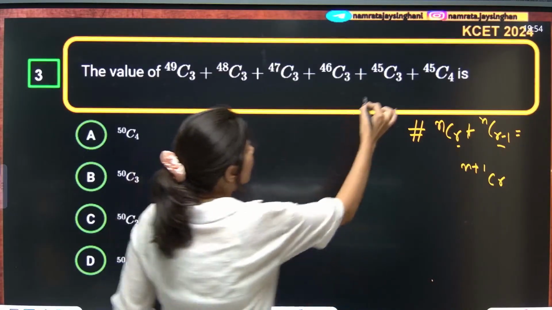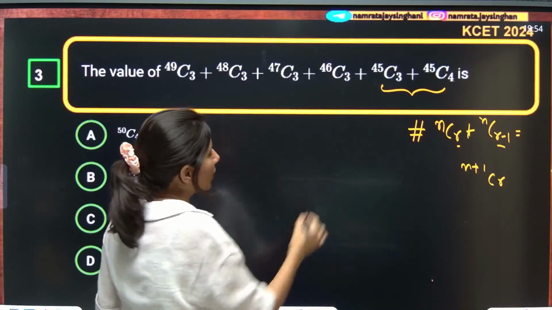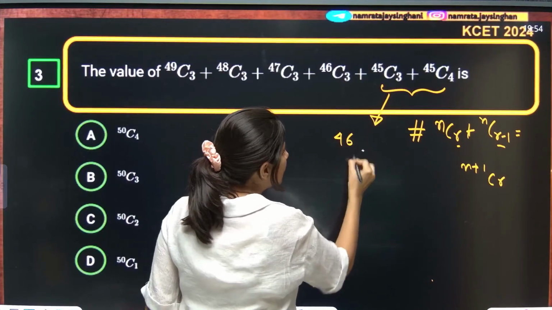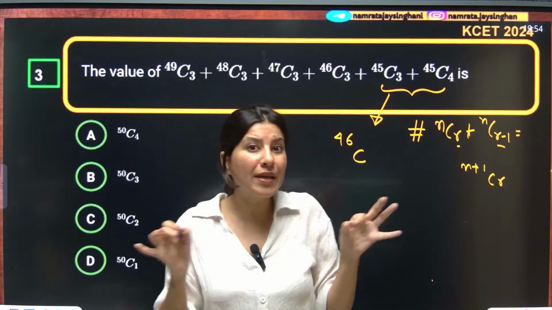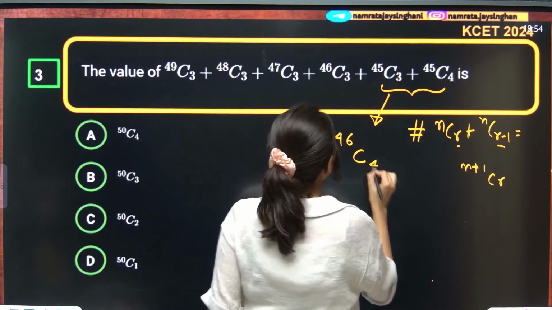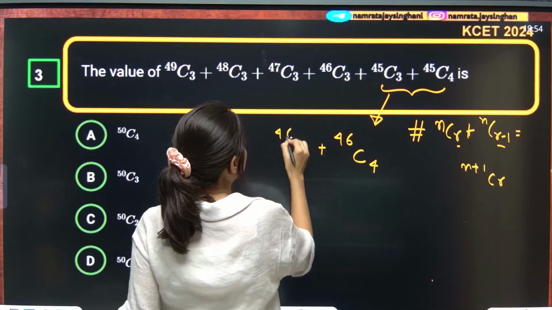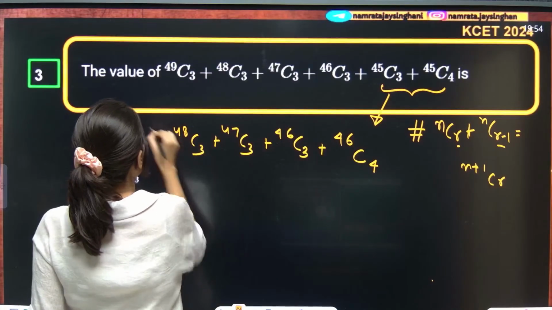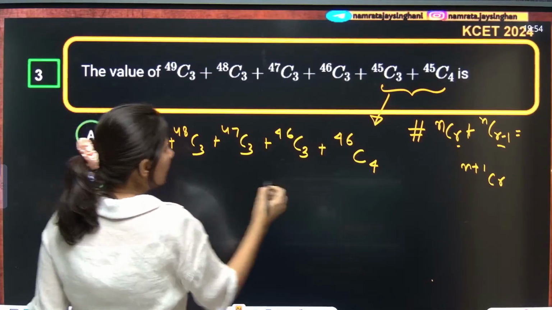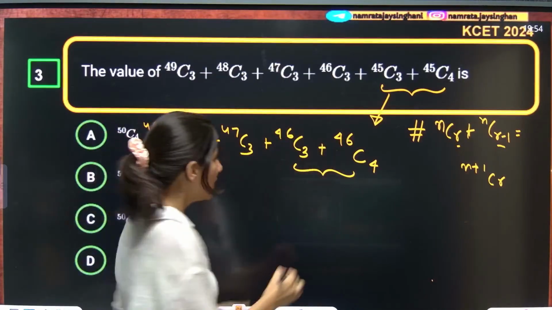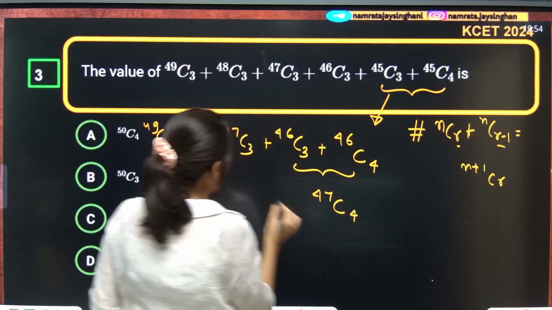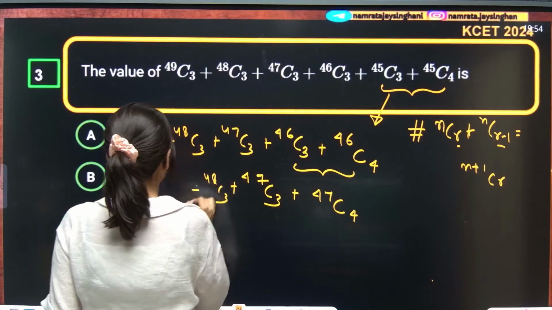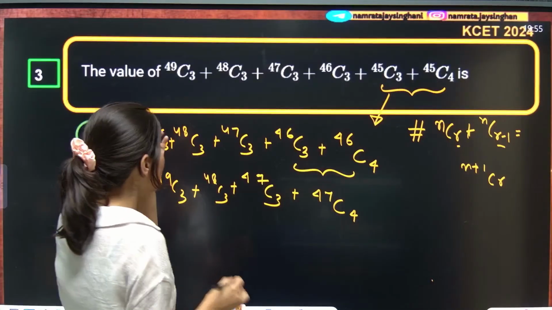Let me show you. This is 45C3 plus 45C4. Now 45 is the same, n is the same, so the answer will be 46C. Out of 3 and 4, which one is bigger? 4 is bigger, so your answer is 46C4, and prior to this you have 46C3 plus 47C3 plus 48C3 plus 49C3. Now combine these two. 46 is the same, so it becomes 47C4. Now this is 47C3 plus 48C3 plus 49C3. Correct or not? Yes.